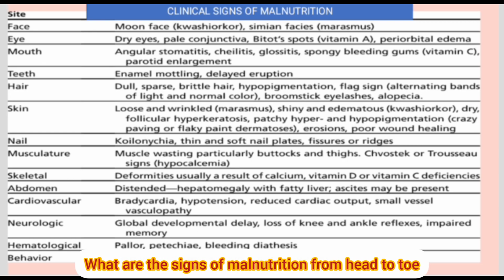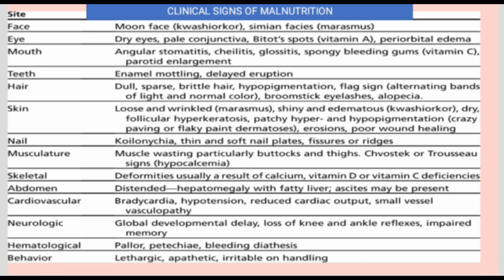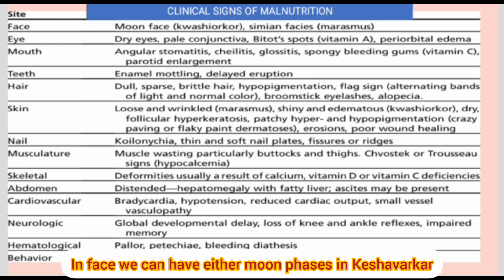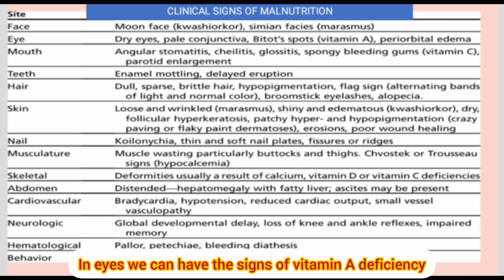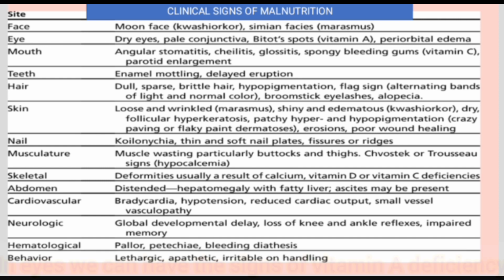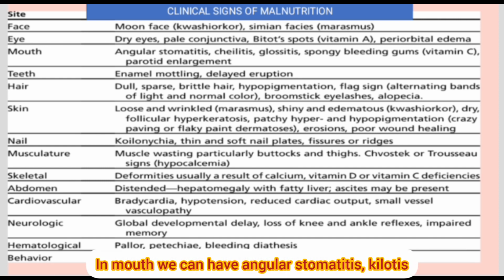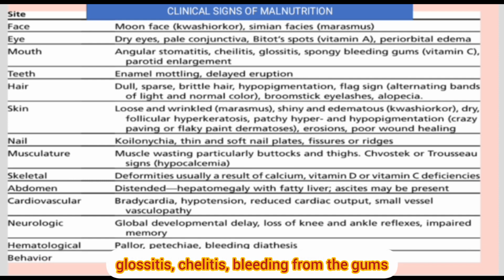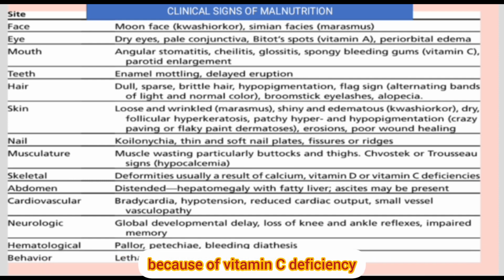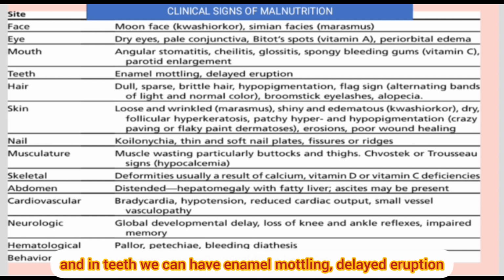What are the signs of malnutrition from head to toe? In the face, we can have either moon face in kwashiorkor or Simian face in marasmus. In the eyes, we can have signs of vitamin A deficiency. In the mouth, we can have angular stomatitis, glossitis, cheilitis, and bleeding from the gums because of vitamin C deficiency. And in teeth, we can have enamel mottling and delayed eruption.